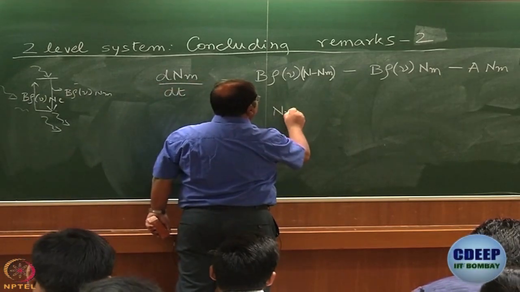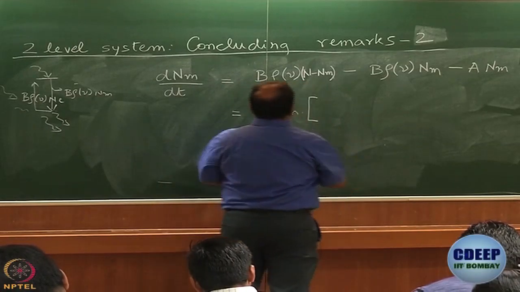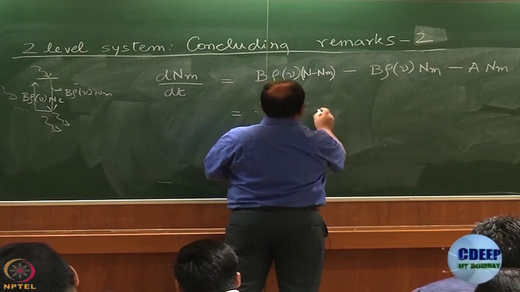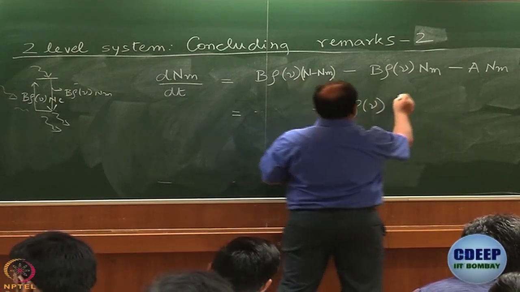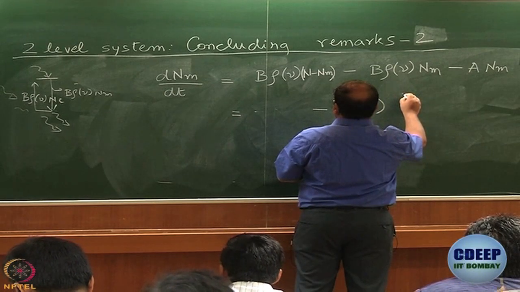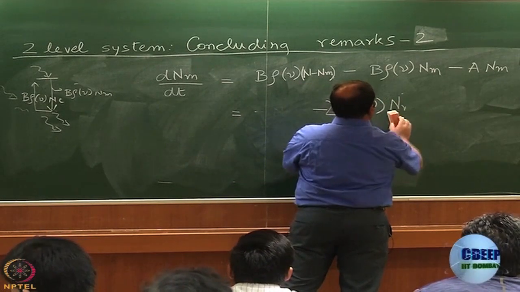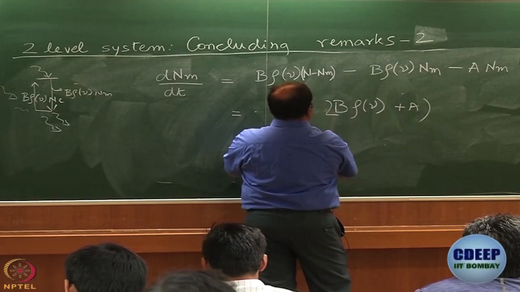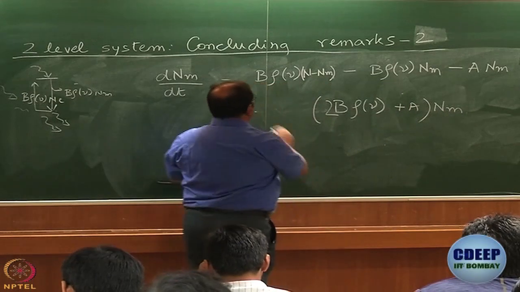Let me collect the terms in Nm on the right hand side. I can write Nm multiplied by, everything is minus, so minus B rho nu minus 2B rho nu, minus A, this whole thing can go inside brackets, Nm, and what is the non-Nm term?